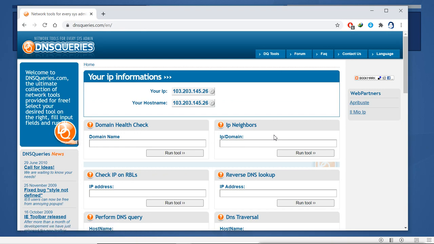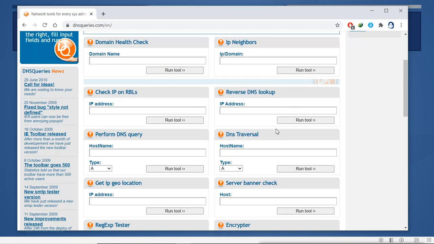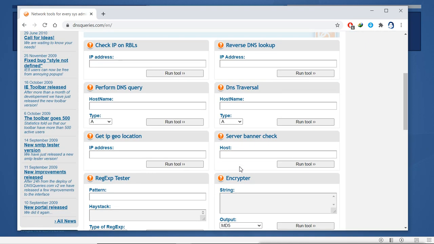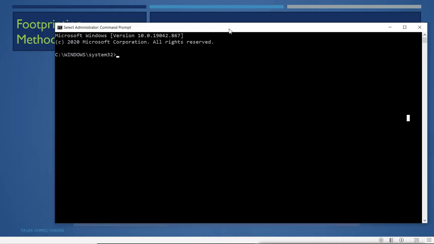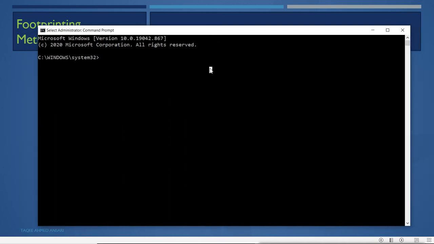Now instead of doing this, we can do it on our CMD also. So in our CMD, we can run nslookup. Now this is my DNS server. By default it shows you the A records. Suppose I say www.facebook.com, it shows the A records and it is a non-authoritative answer.